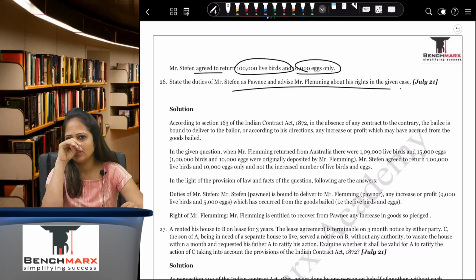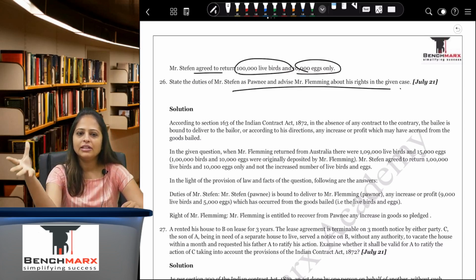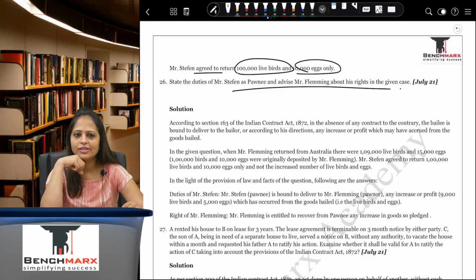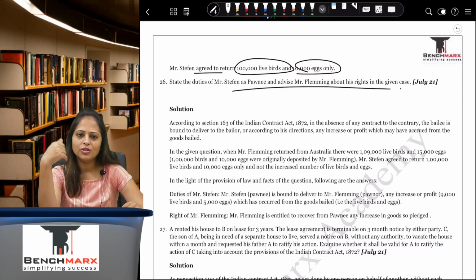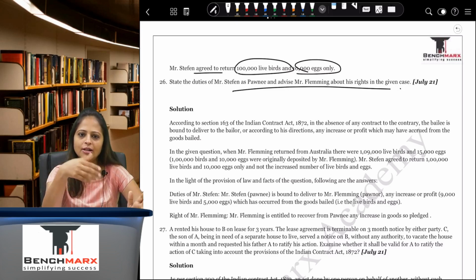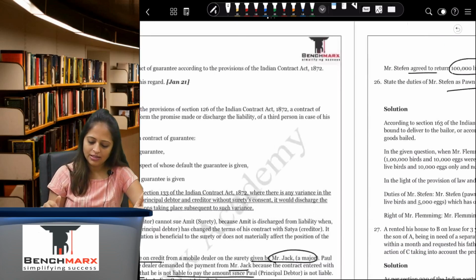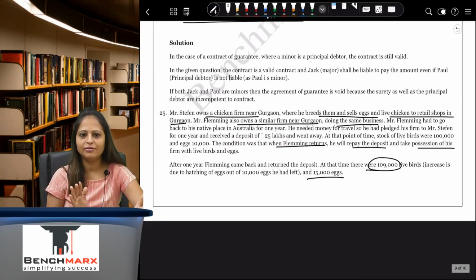So here this is testing your knowledge on accretion to the goods that have been given, correct? So the accretion to the goods has to be given. In the module we have given the example of cow and calf, wherein you have given the cow, and once you come back there is a cow along with a calf, then the bailee or the pawnee, depending on what question, here it will be a pawnee, will have to return the entire thing, that is 1,09,000 live birds along with 15,000 eggs.